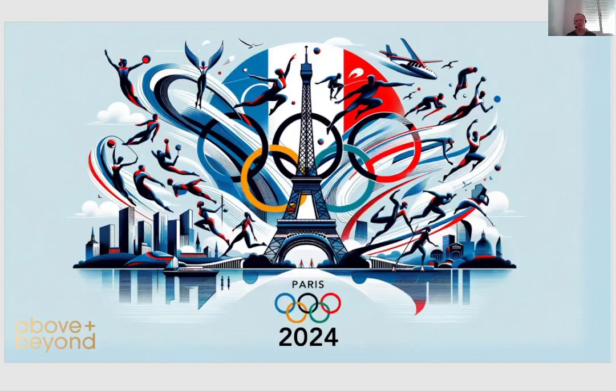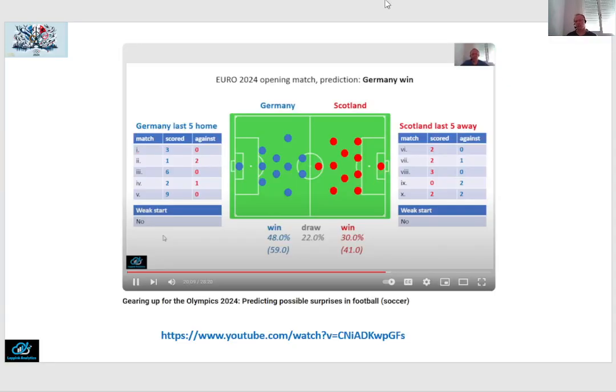Hello, good day, and welcome back to another video on the prediction of football match outcomes, in this case for the men's and women's football tournament in the Olympics. I already shared a video last week, the link for which you can find here, in which I explain a model that I use for the prediction of football or soccer match outcomes, a model that I applied to the Euro tournament and I'm also now applying to the Olympics tournament.